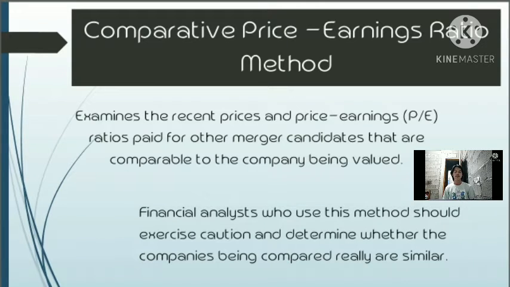It examines the recent prices and price-earnings or PE ratios paid for other merger candidates that are comparable to the company being valued. In a scenario, if two companies in a specific industry were recently acquired at a price-earnings ratio of 10, then the comparative price-earnings ratio method suggests that a price-earnings ratio of 10 may be reasonable for other similar companies. The financial analysts who use this method should exercise caution and determine whether the companies being compared really are similar.